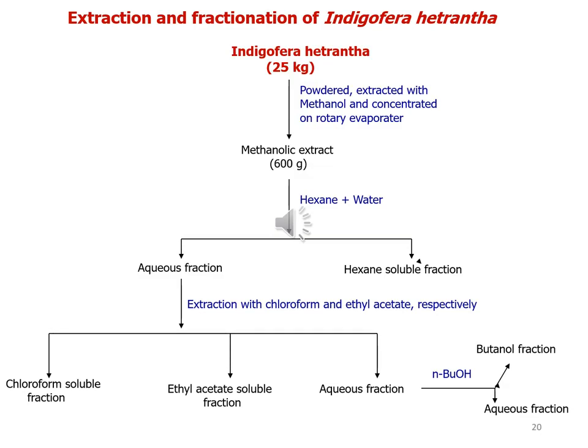The aqueous fraction at the end is further extracted with a highly polar solvent, that is n-butanol, and we obtain the butanol fraction and the aqueous fraction. In this way, we obtain a total of 5 fractions on the basis of increasing order of polarity of the organic solvents, and these fractions are the hexane soluble fraction, chloroform soluble fraction, ethyl acetate soluble fraction, n-butanol fraction, and the aqueous fraction.